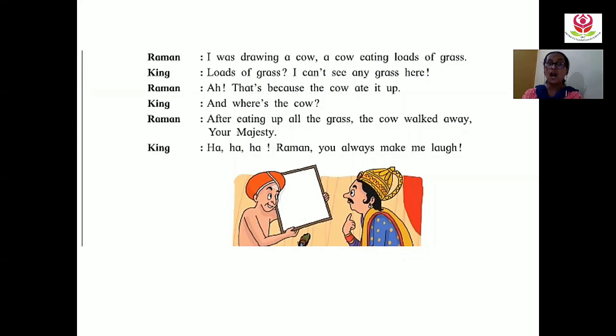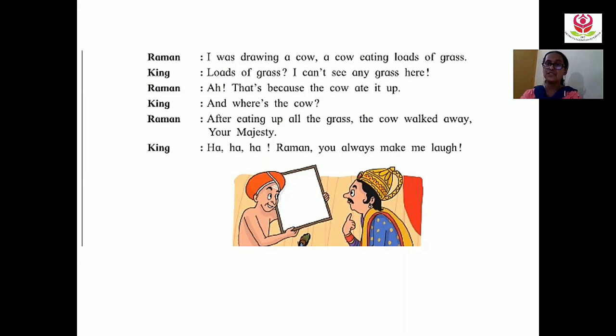Raman replied, I was drawing a cow eating loads of grass. The king replied, Loads of grass? I can't see any grass here. Raman, that's because the cow ate it up. King, and where's the cow? Raman, after eating up all the grass, the cow walked away, Your Majesty. The king replied, Ha ha ha, Raman, you always make me laugh.